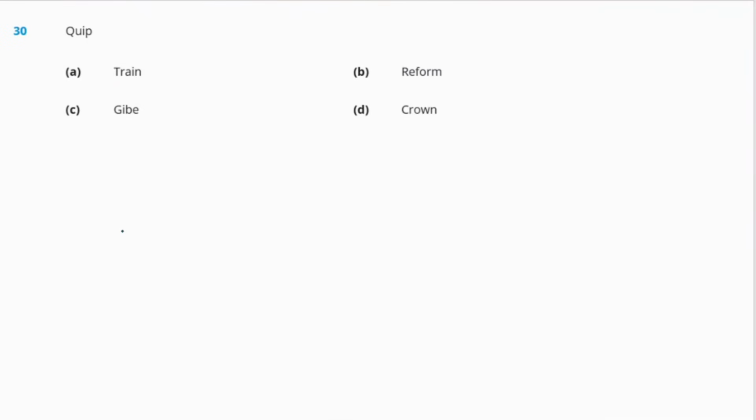Question 30, the word is quip. So what does quip mean? Quip means a funny and clever remark. A funny and clever remark.